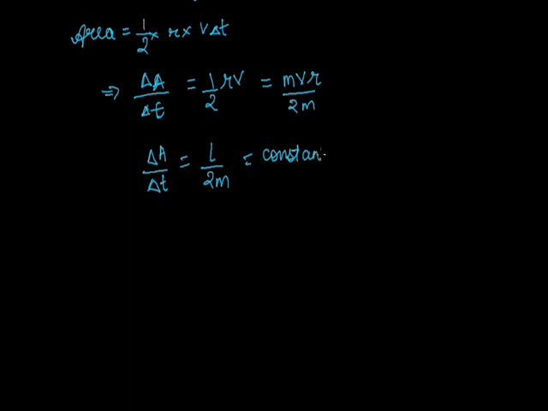This means the line joining the sun and a planet sweeps equal areas in equal intervals of time, and this means the areal velocity of a planet remains constant. In this way we have completed our second law.